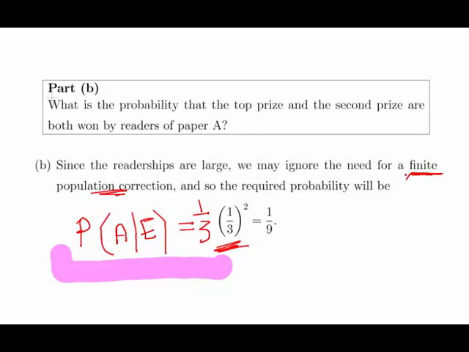The probability of a first prize and a second prize both being won by readers of newspaper A is 1/3 squared, and that is equal to 1/9. This is not actually a mathematical question, this is just thinking about the problem, really.